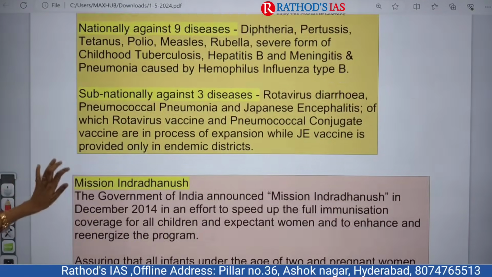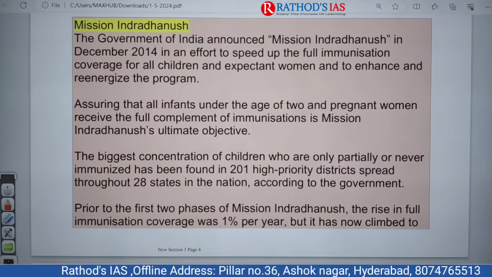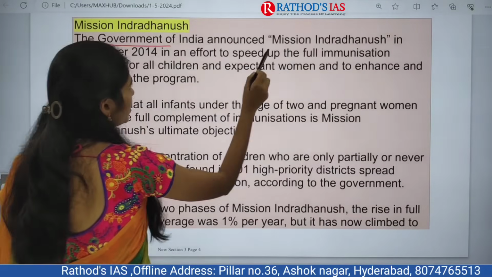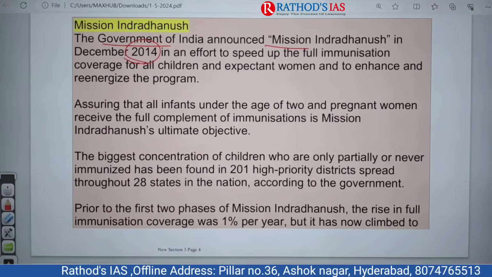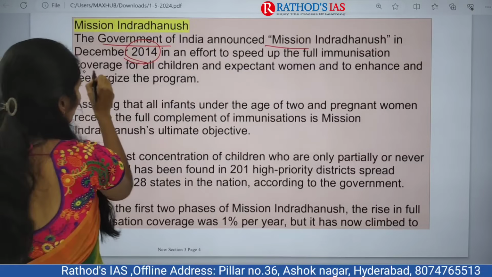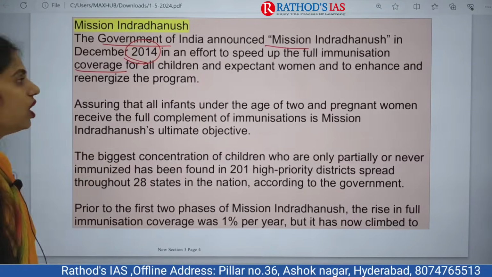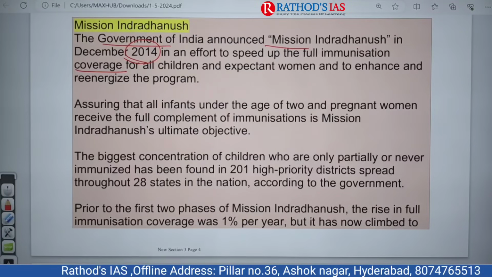And now let us see some facts regarding Mission Indradhanush. The Government of India announced Mission Indradhanush in December 2019. It is an effort to speed up full immunization coverage for all children and expectant women.